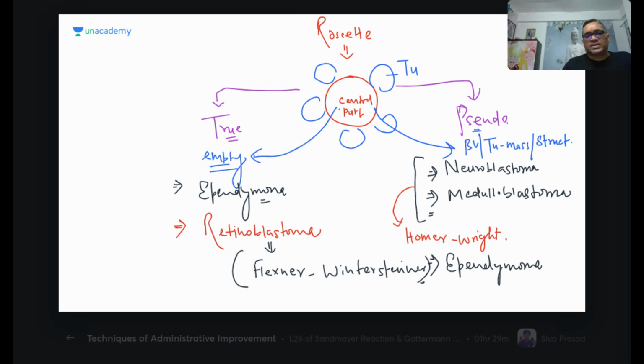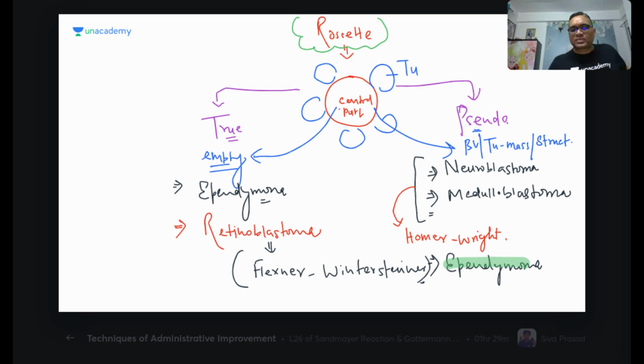So now you can see, I have given you one idea of how you will understand the rosettes. Rosettes are of two types. It can be true, where the central part is empty, true rosette. If the central part has a blood vessel, tumor mass, or structure, then it will be called a pseudo rosette, right? Examples are Homer-Wright pseudo rosettes seen in neuroblastoma, medulloblastoma.